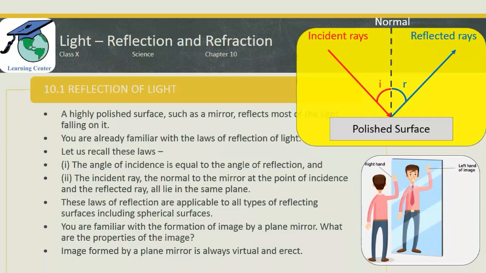That is, the image formed by a plane mirror is always virtual and erect. Second property, the size of the image is equal to the size of the object. This is very simple to understand. That is, the size of the image is exactly the same as the size of the object. Obviously, in concave and convex mirrors, that are spherical mirrors which we will learn in this chapter, the size of the image is not the same as the size of the object. It may be either enlarged or it may be reduced.